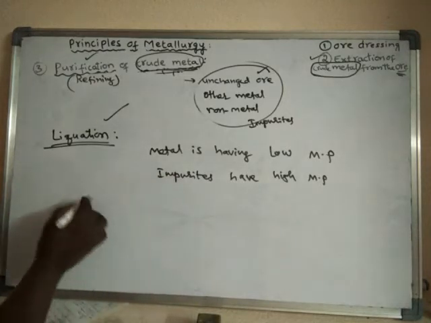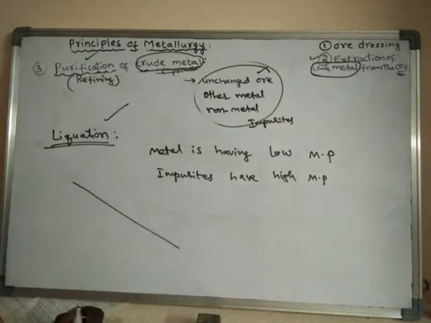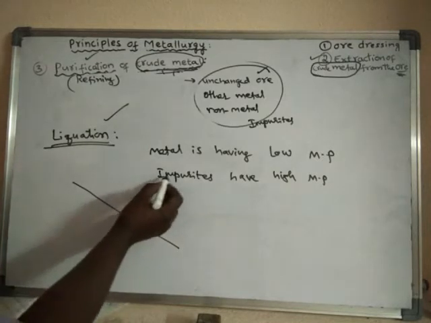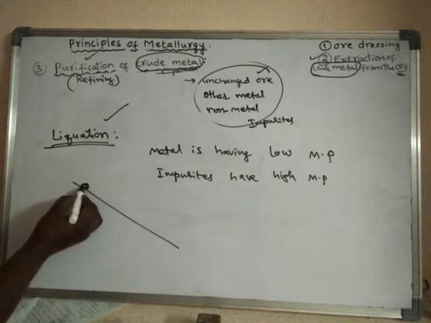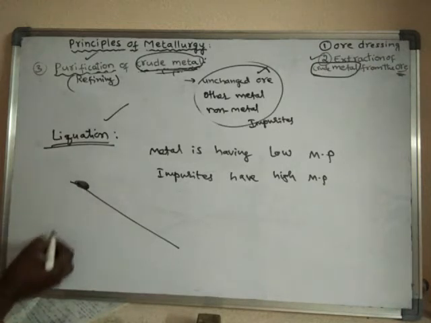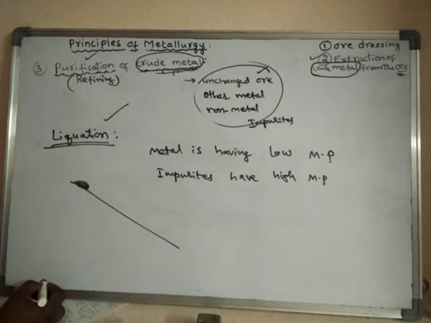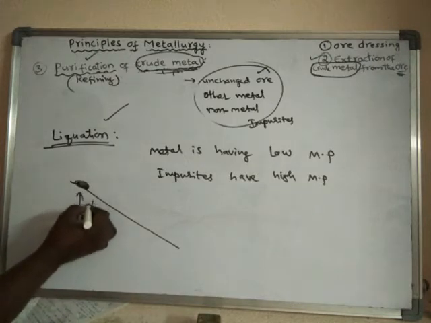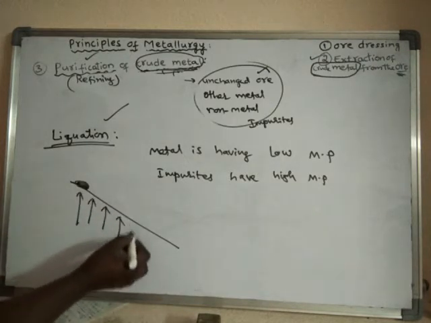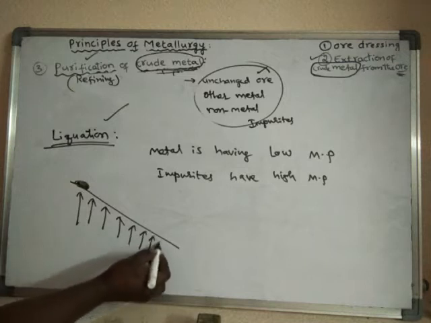So here in this method there is a sloping surface. On the sloping surface the crude metal is kept. Okay, so crude metal, and it is heated to very high temperatures. The entire surface is heated to very high temperatures.